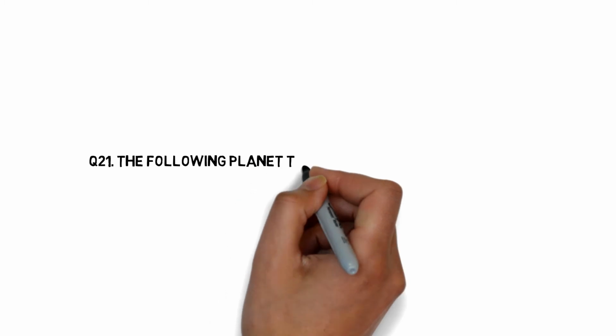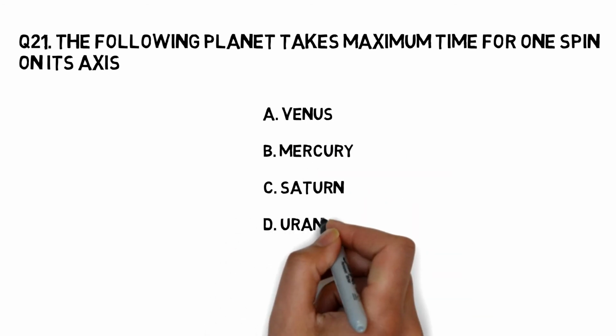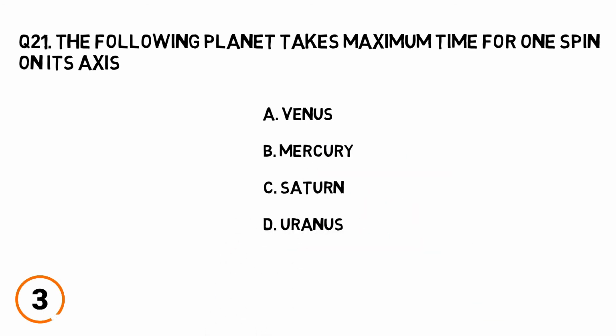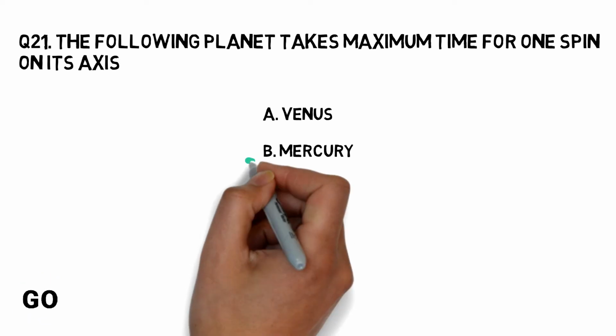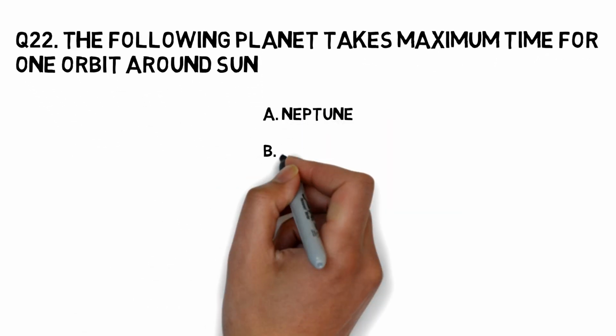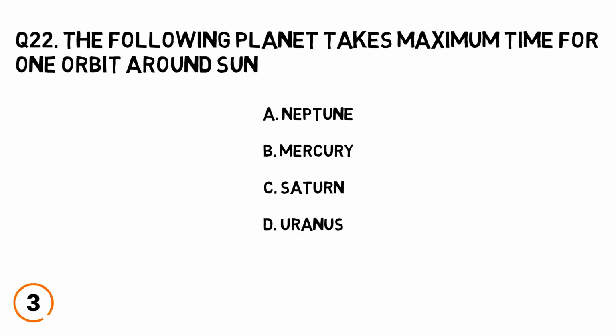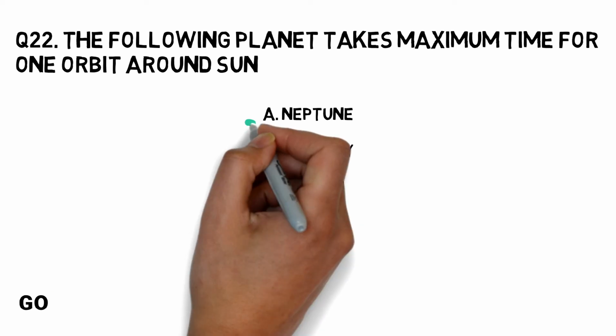The following planet takes maximum time for one spin on its axis: Venus, Mercury, Saturn, Uranus. The right answer is Mercury. The following planet takes maximum time for one orbit around Sun: Neptune, Mercury, Saturn, Uranus. The right answer is Neptune.